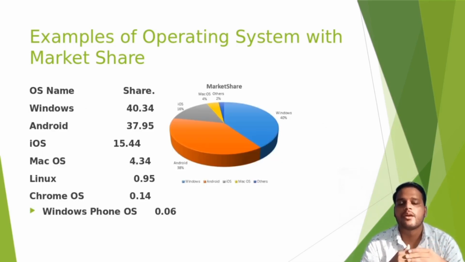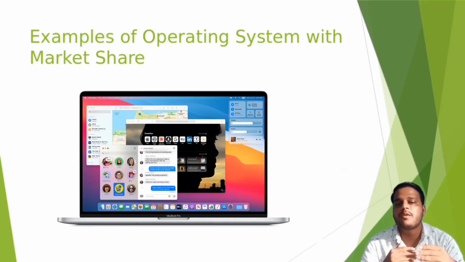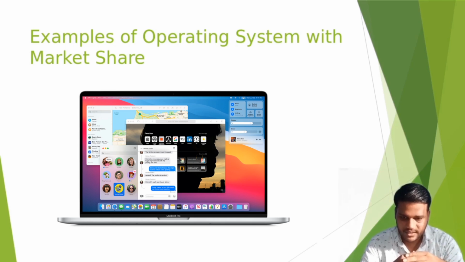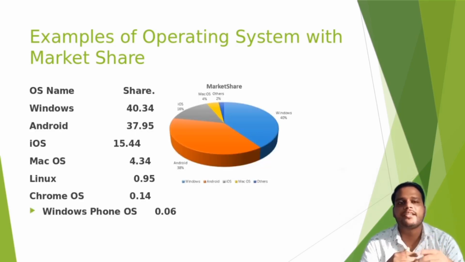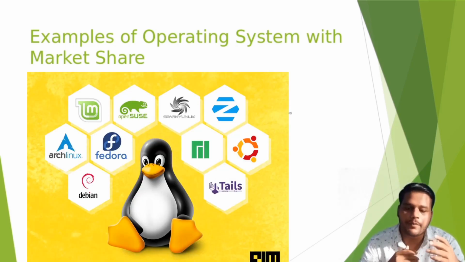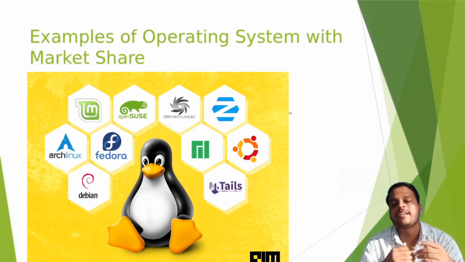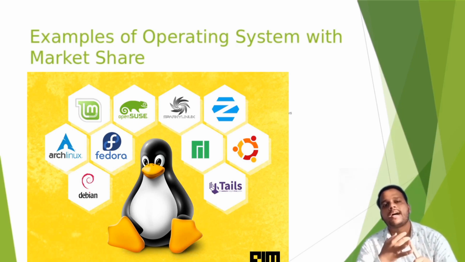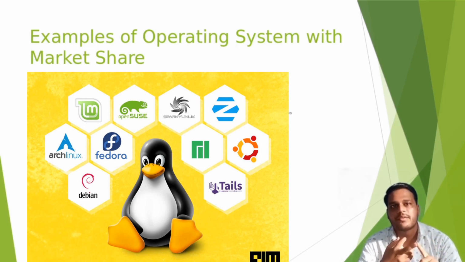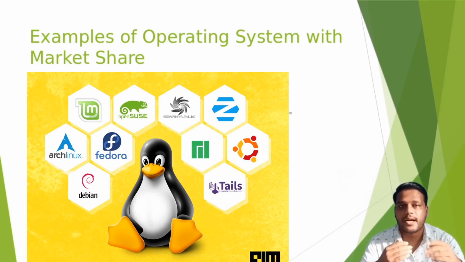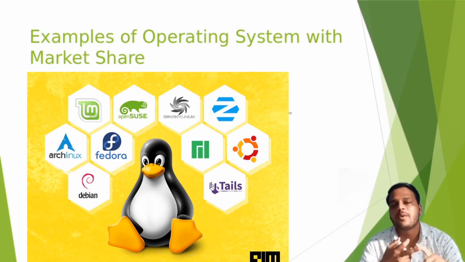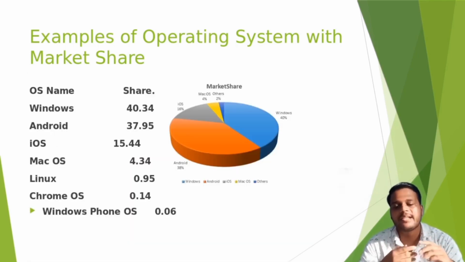Okay, macOS. What is macOS? macOS is the desktop version of the Apple operating system. Then Linux. Linux is a fully open source and free operating system. There are several examples of Linux operating systems like Ubuntu, Fedora, BOSS, which is Bharat Operating System, and Garuda OS, Kali OS, and many more types of OS are available in the market in the Linux category.